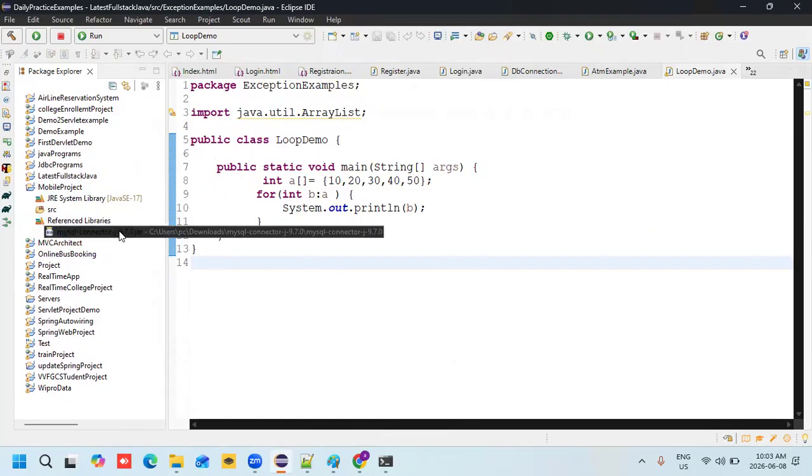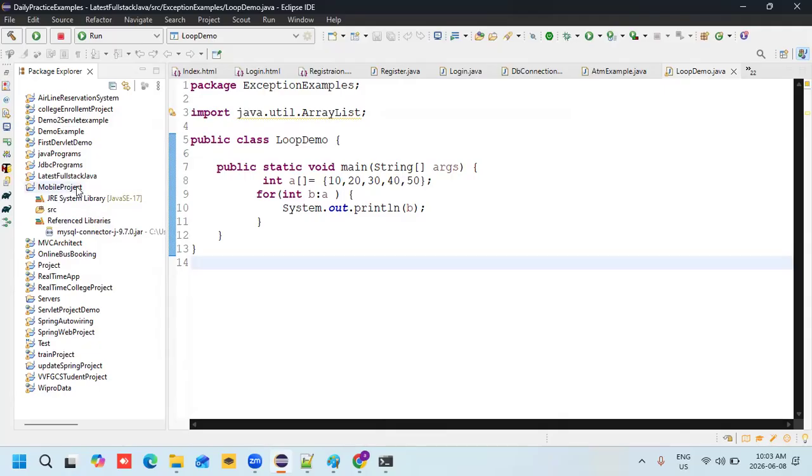Okay, let me explain once again. Just download the MySQL connector jar file. Once you download it, it will come as a zip file, so you need to extract it. Whatever you extract from the zip, you need to add that jar file to your Eclipse.